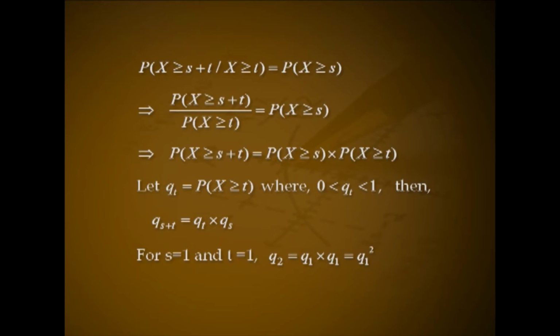For s equal to 1 and t equal to 1, Q(2) equal to Q(1) into Q(1), that is Q(1) square. Hence, s equal to 2 and t equal to 1 gives Q(2 + 1) equal to Q(3), that is equal to Q(2) into Q(1), that is Q(1) square into Q(1), or it is Q(1) cube. Proceeding like this, we get P(X ≥ x) equal to Q(x), that is equal to Q(1) raised to x for x equal to 0, 1, 2, 3, etc.